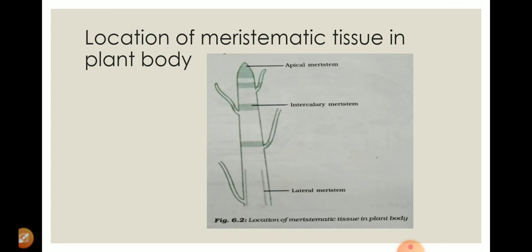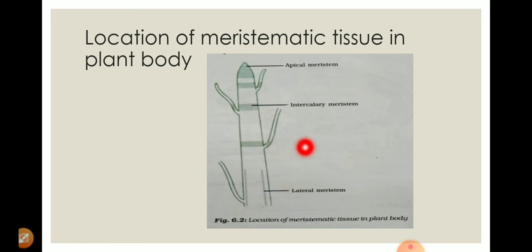So this is the shoot system, and actually the root system is not visible here. When you uproot the plant, you will find the root system. So this tip is called the shoot tip, and below, on the ground side, you will find the root system or root tip. So the meristematic tissues are basically present in the shoot tip and root tip. Apart from that, they are also present in between the internodal region.